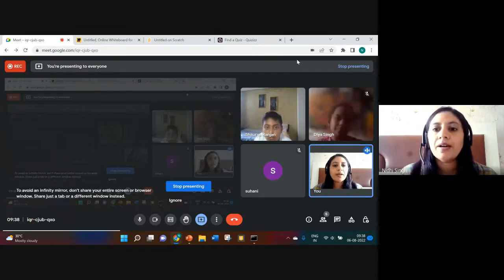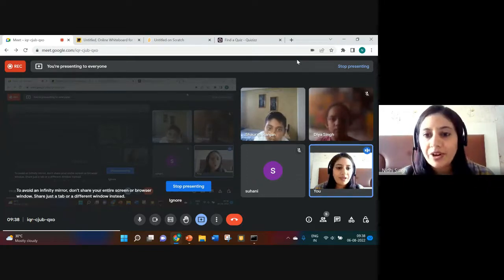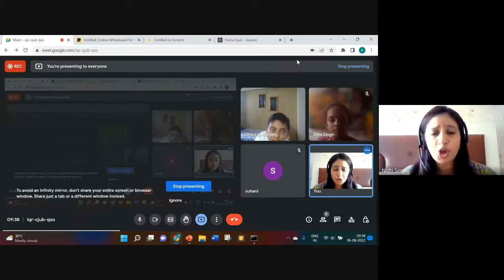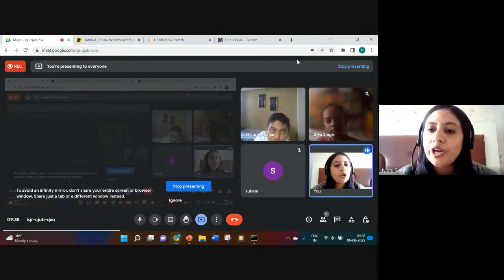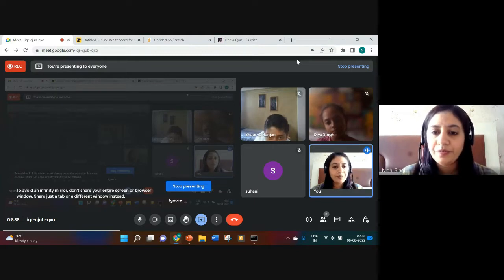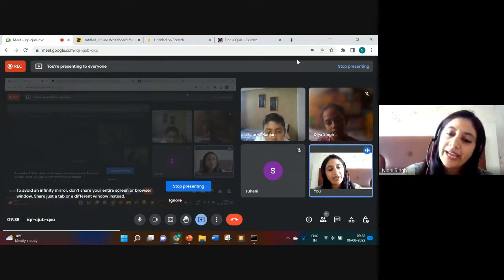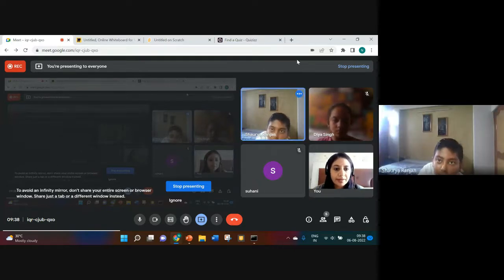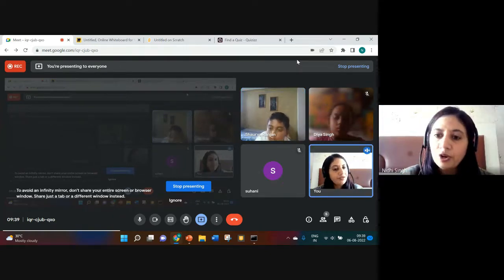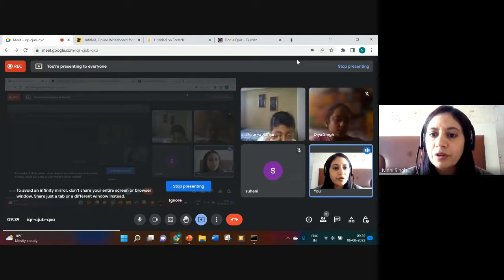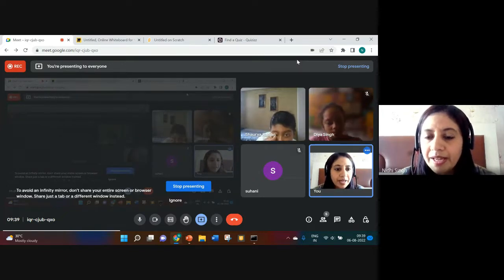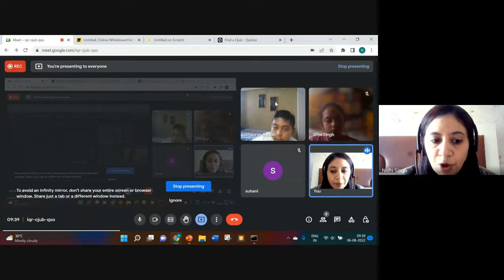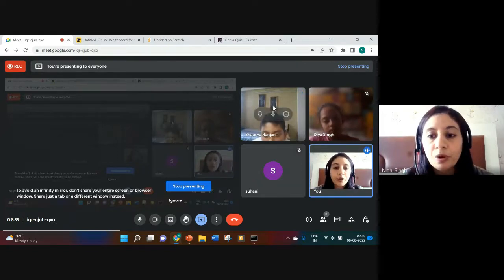Whether you are opening the recycle bin, C drive, desktop folder or any personal folder, how are you opening any folder on your system? Shaurya, how do you open any folder? Ma'am, by clicking on it. Yes, if you double click on it, it will open that folder and you can see subfolders or different files. But in command prompt, if you have to work on it, can you work on it?